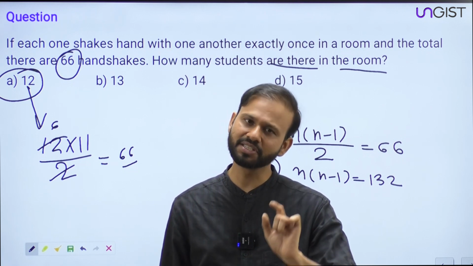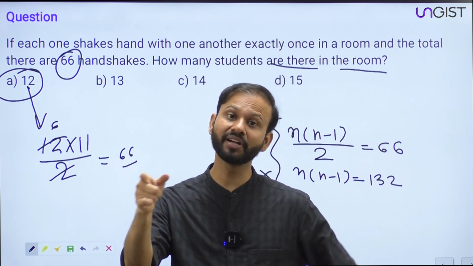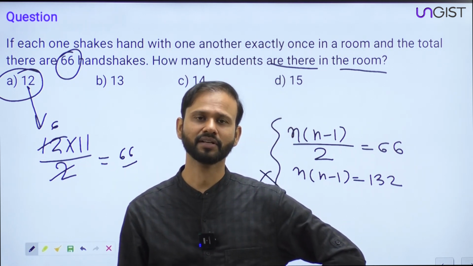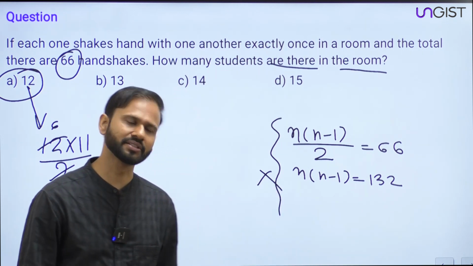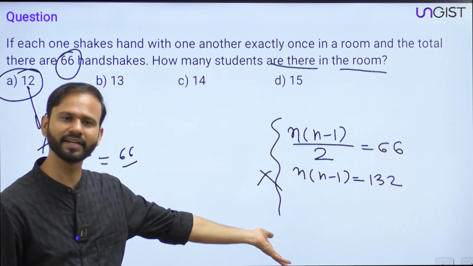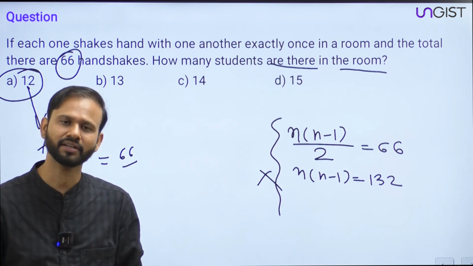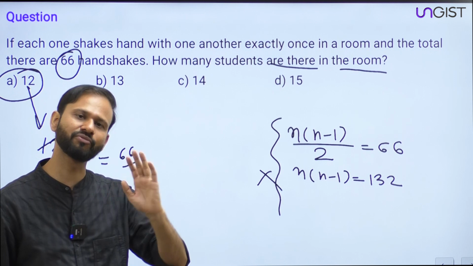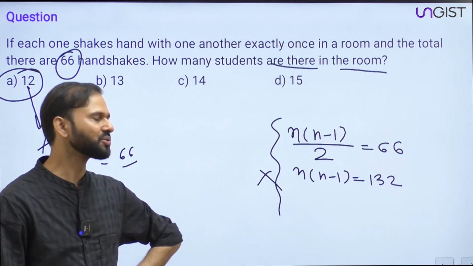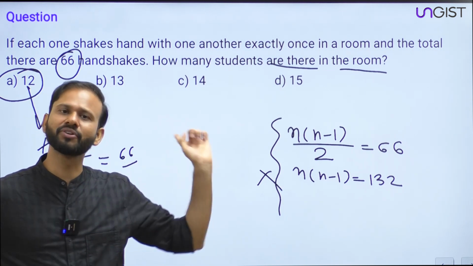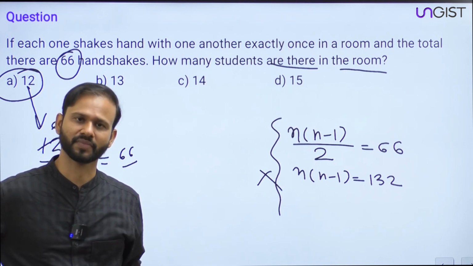See, solving a question is important, but solving a question in the given time is also important, right? Most of you know how to solve this question, and you will do it this way, but in doing so you will take at least 4 to 5 minutes, or 3 minutes, right? And in 3 minutes you can solve at least 4-5 more questions. So you are giving the time of 4-5 questions to only one question. That is not at all wisdom, right?